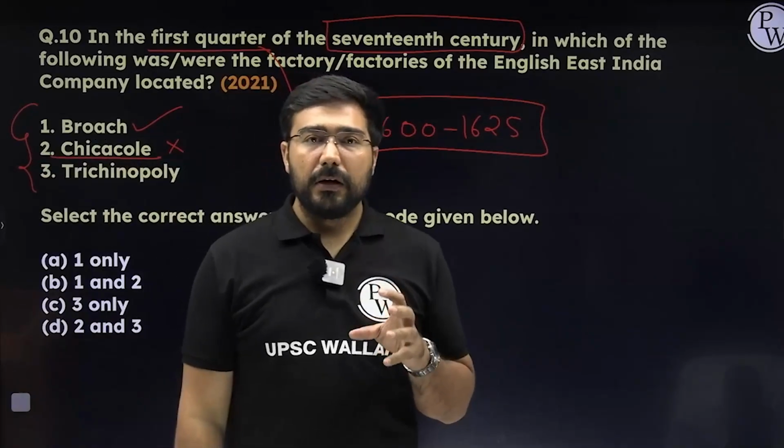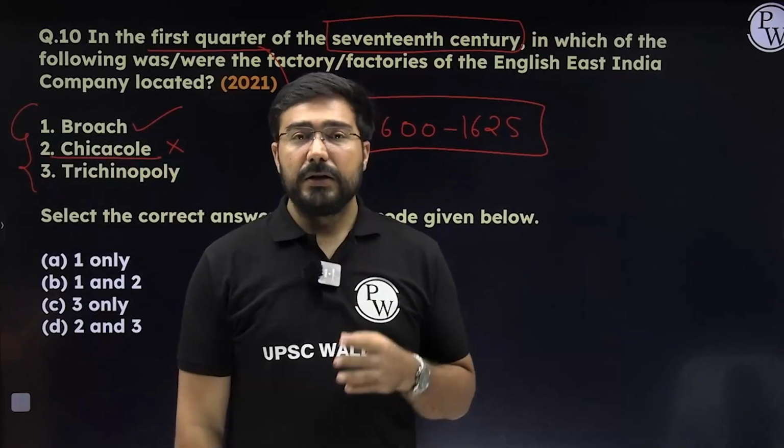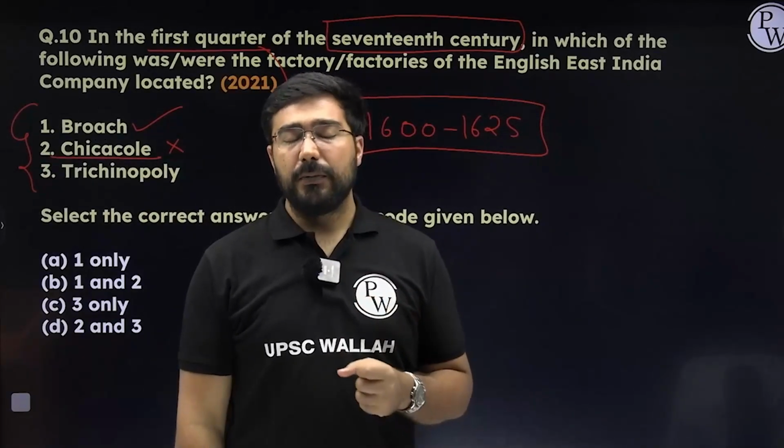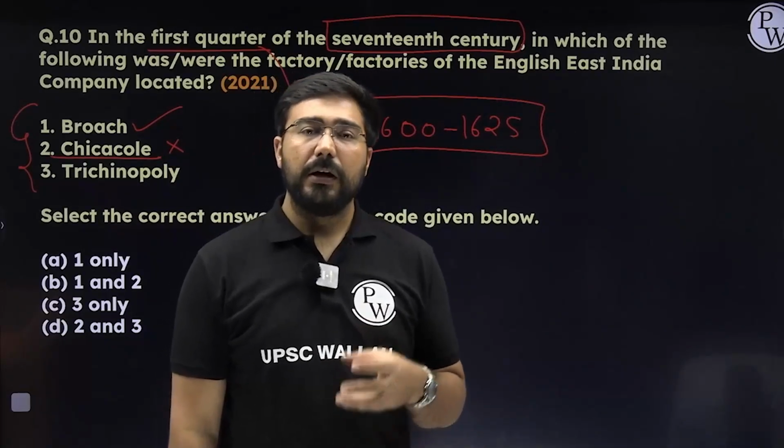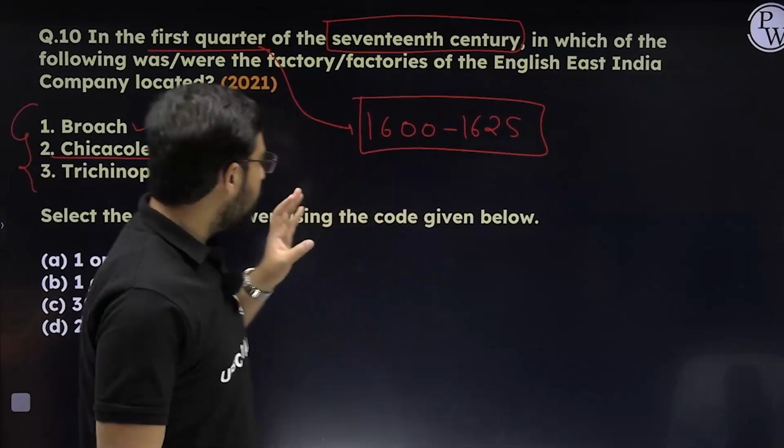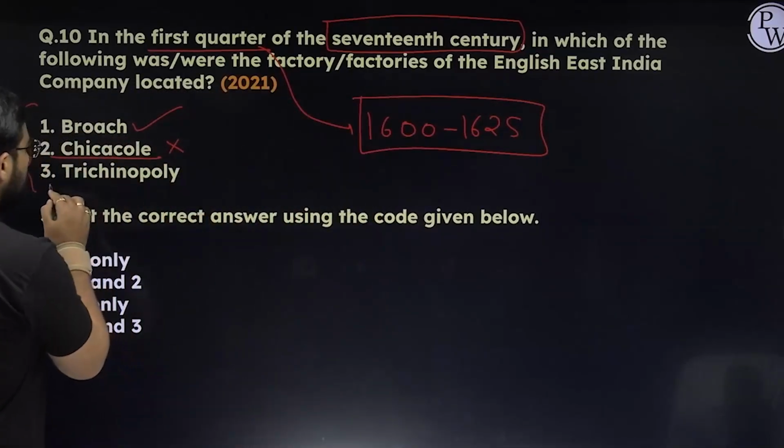So you should have developed these logics on the basis of which you can be very sure in the paper. Otherwise, what will happen? You will always be thinking, I'm doing 50-50, I'm doing something else. No, you have to have this reasoning which could be very useful.